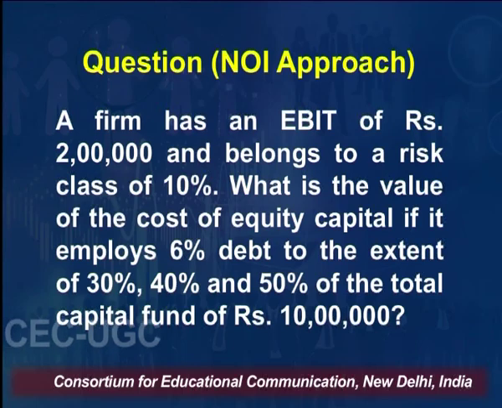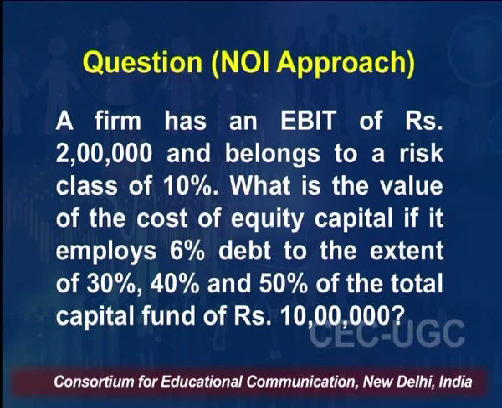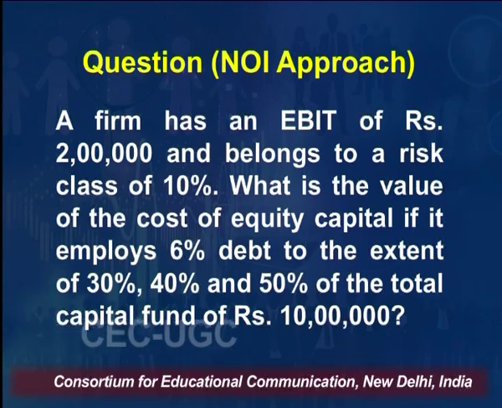Now, we have three cases on the basis of which we need to analyze this approach, like we have done in the net income approach. In the net income approach also we used three different cases where the debt was 5 lakh, then debt was increased to 7 lakh and then debt was decreased to 2 lakh. In this case also we will change the proportion of debt from 30% to 40% and then to 50%, and we will see whether the value of the firm will change or not.